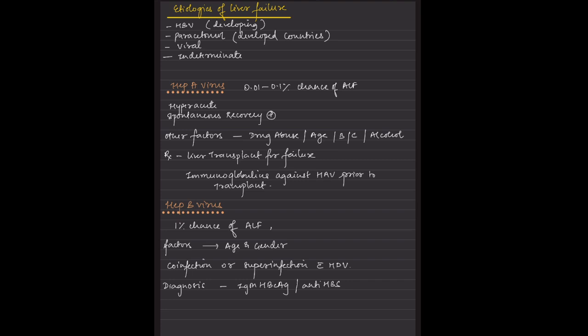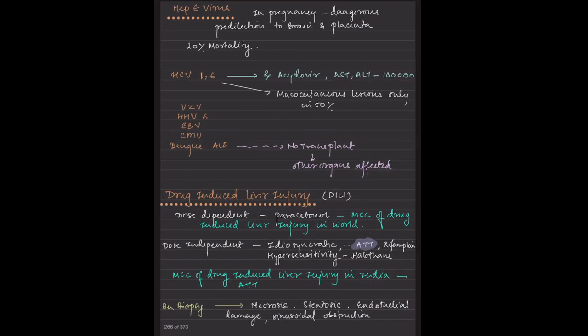And the important factors are age and gender. And there is a co-infection like hepatitis D virus, which is also something we are aware of. The diagnosis is done on the basis of IgM HBc antibody. Remember that in these patients, HBsAg and HBV DNA viral load are negative. Okay, so this is important because it is an acute event.